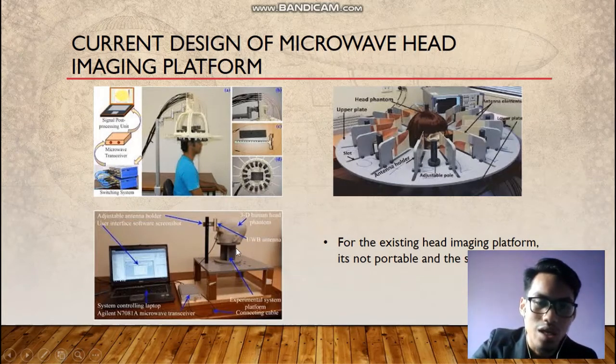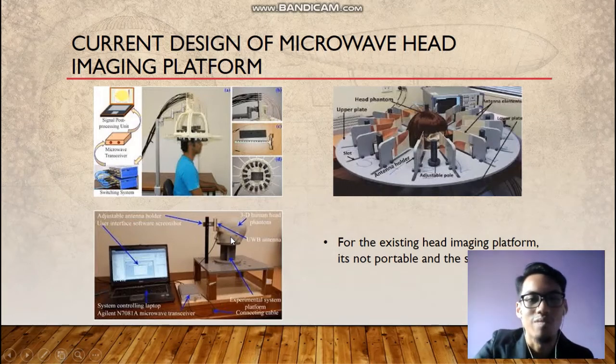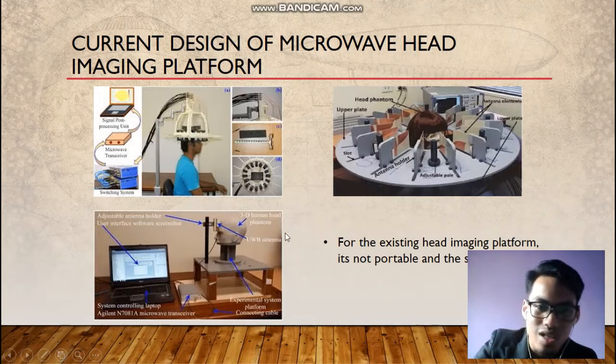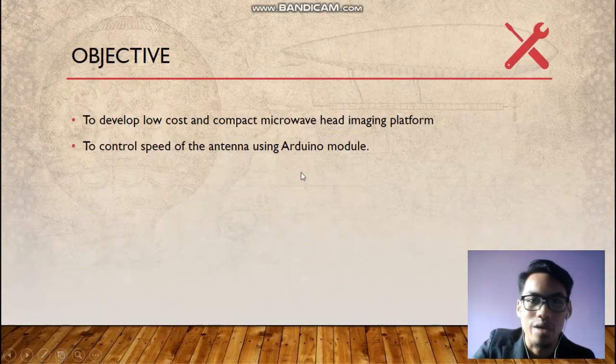In this picture, the antenna does not move, but the sample or head must move around the platform, so it is not an easy thing. This one is very big, not compact.